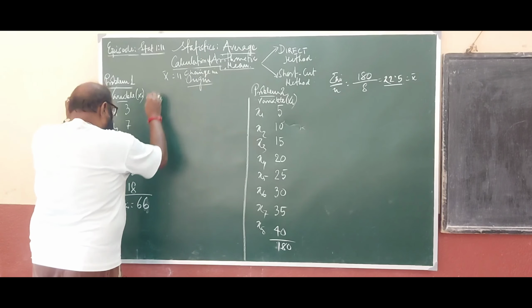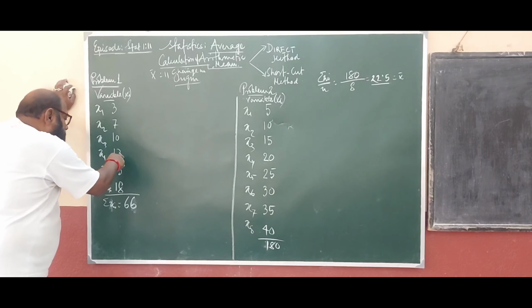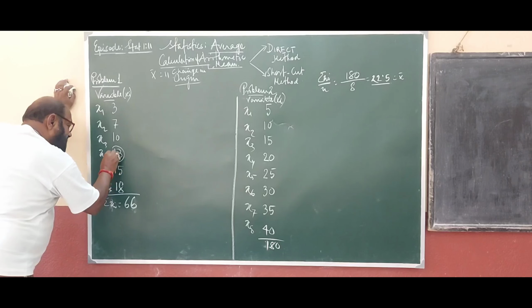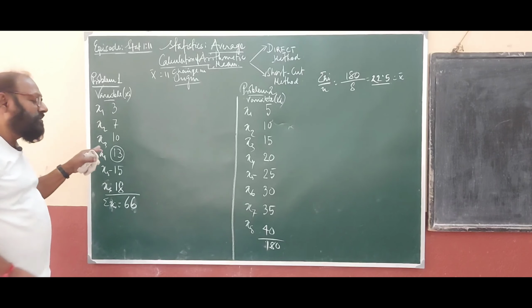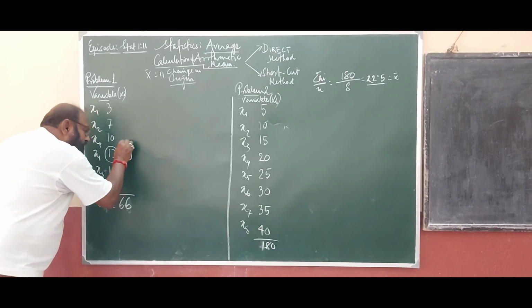How would I change? Here you see the values 3, 7, 10, 13, 15, 18. Some bigger value I am taking as assumed mean. In changing the origin, first we should find out what should be the assumed mean.